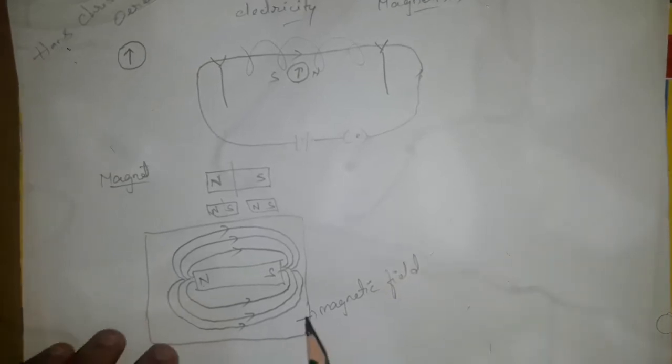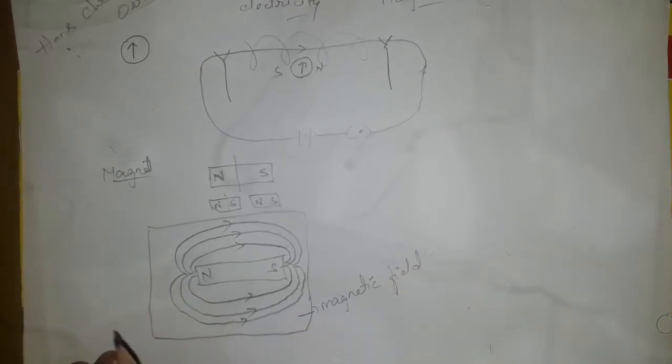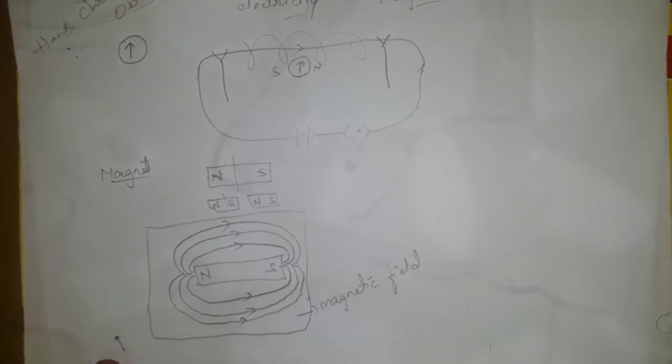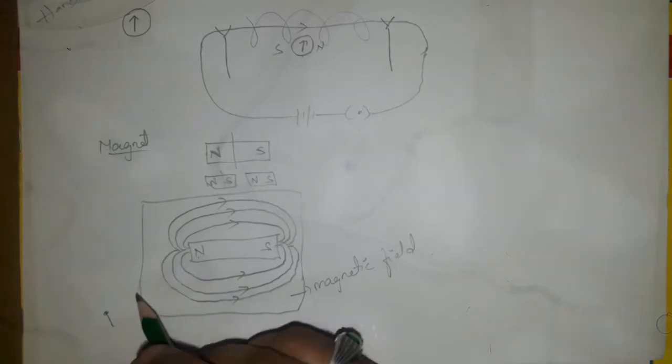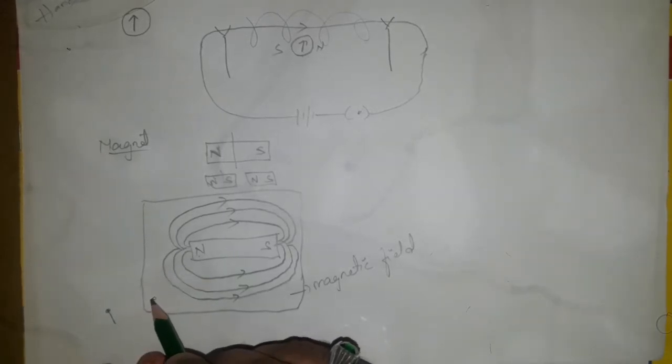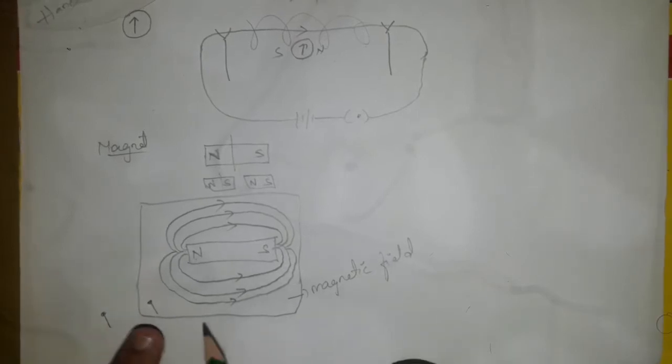I'll show you one interesting thing. Now suppose I take a small iron pin, which is attracted to the magnet. As this is outside of the field, the iron nail cannot be attracted to the bar magnet. Now what happens if I bring it near to this? Suppose I bring it inside the field, now what happens?